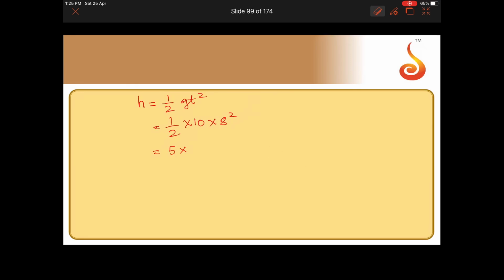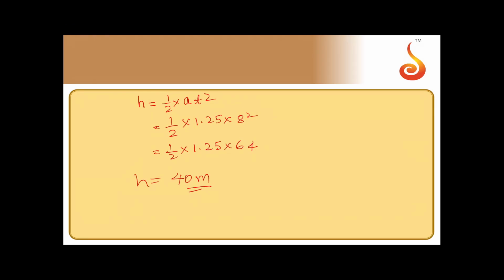Acceleration is not g, it is given 1.25. So it should be half into a t square. So this is 1.25 into 8 square, half into 1.25 into 64. So that will give you 40 meters. So this is the height of the balloon when the object is released from it.